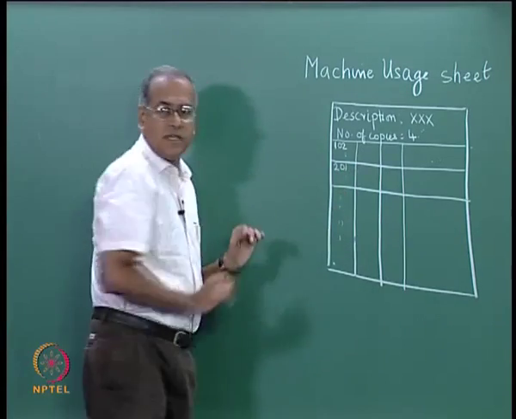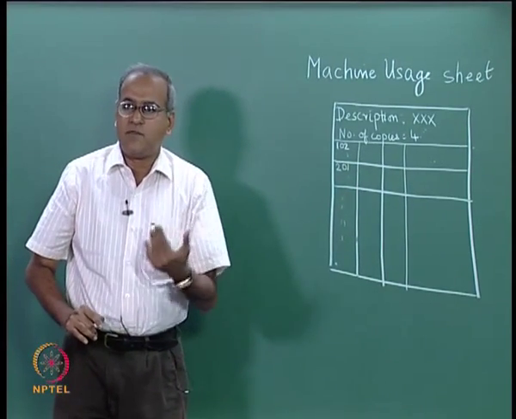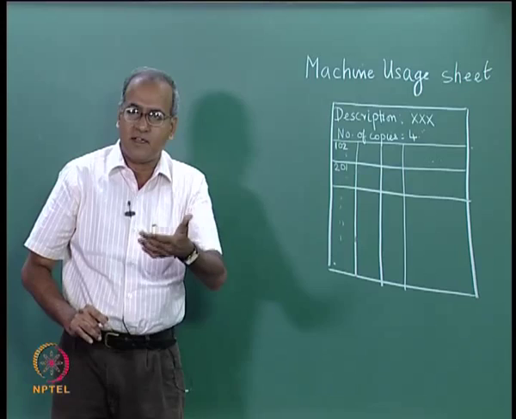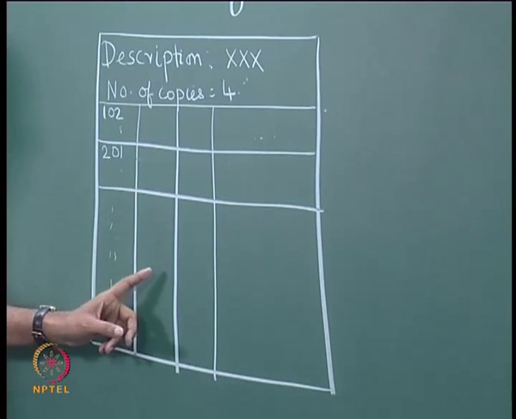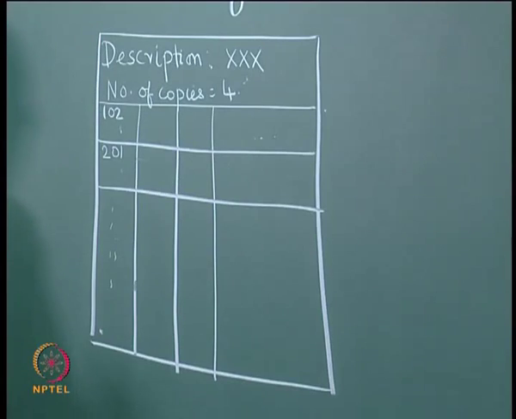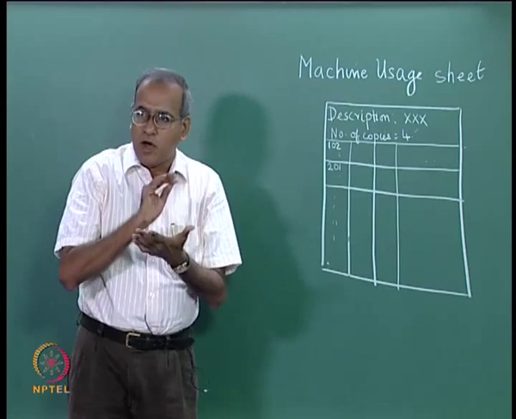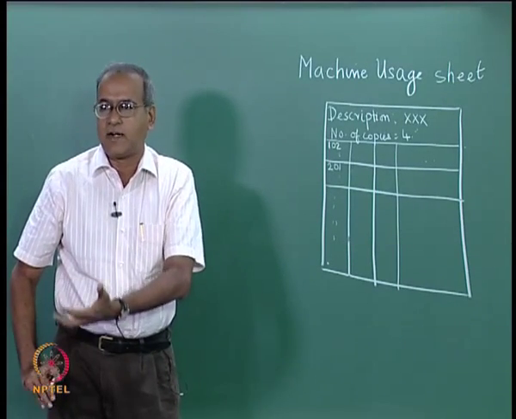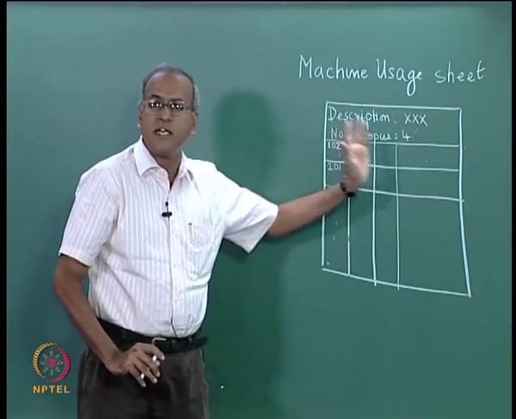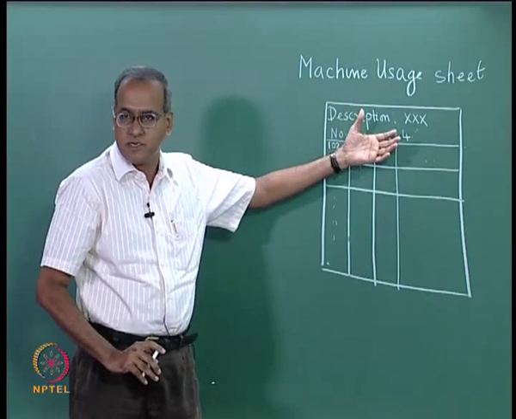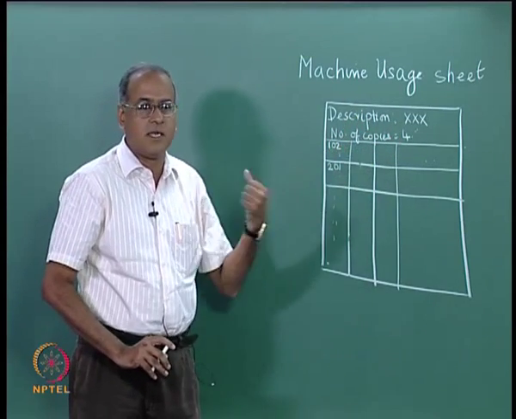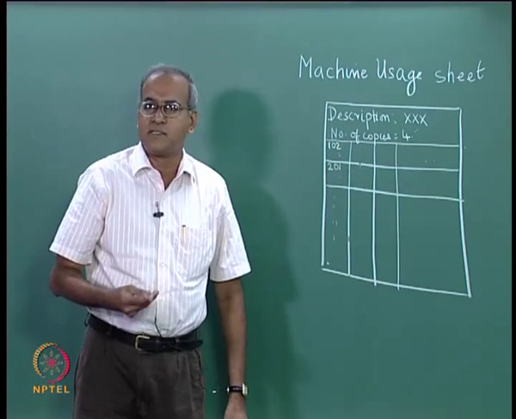Like that, as we see from the root card, if this machine is required by the various parts, the part numbers are written here, so that at the end of it, once we have exhausted the information from all the parts that are made in this factory, the machine usage sheets would tell us how many parts are visiting each of these machines, from which the machine component incidence matrix can be created.